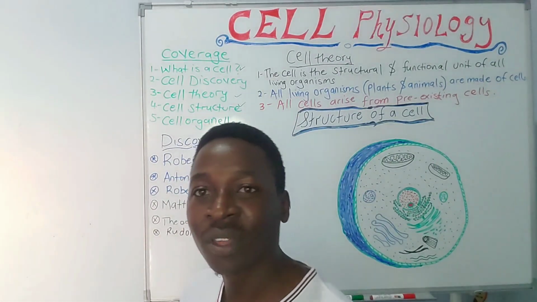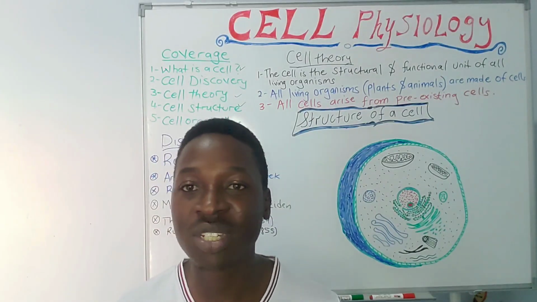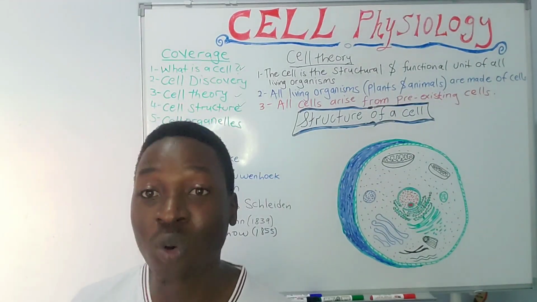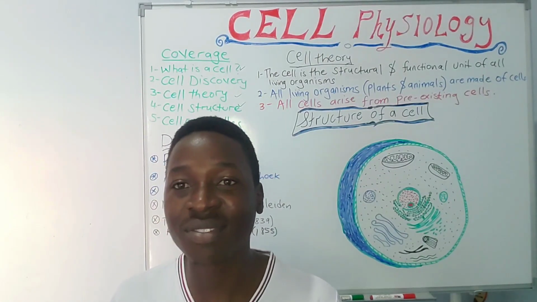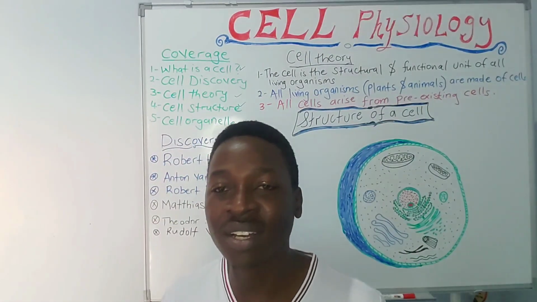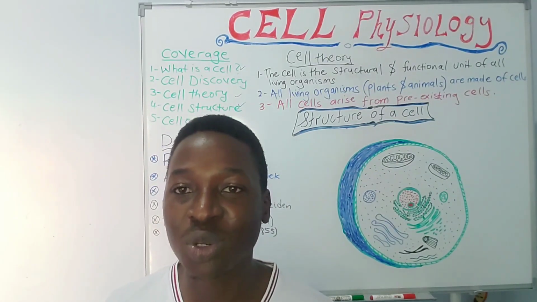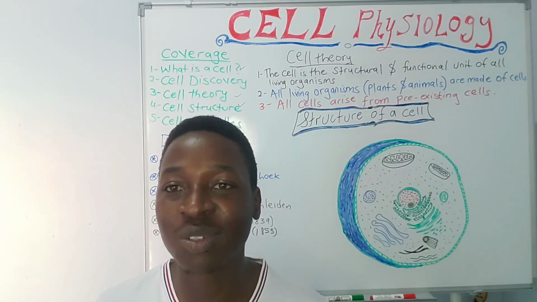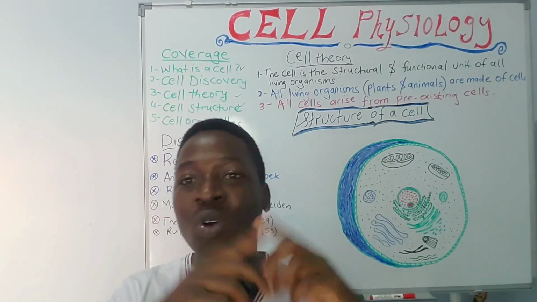So to start with, what is a cell? A cell is the basic structural and functional unit of a living organism. So literally what this means is, if you have no cell, then there is no life. Because if a cell is the structural and functional unit of a living organism, it means it's a foundation, it is a basic thing that we require to make life. So if there is no cell, there is no life.